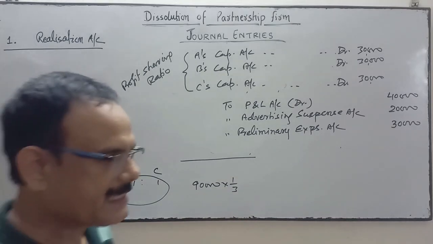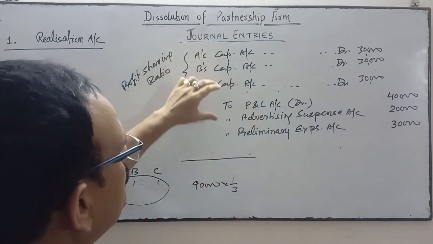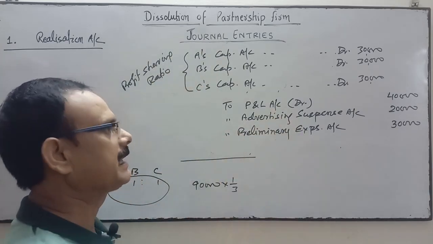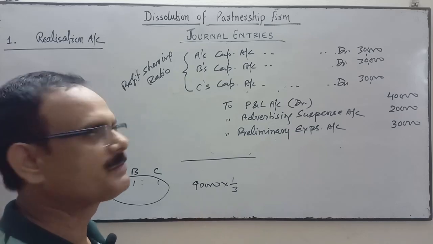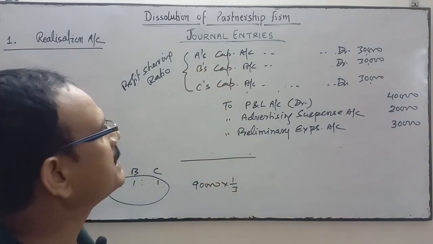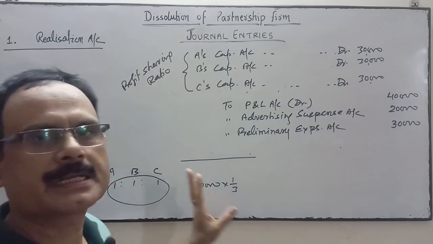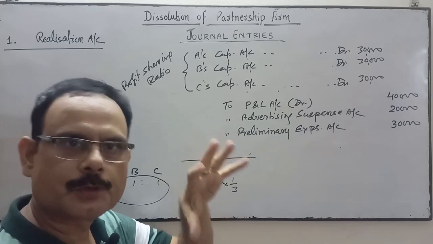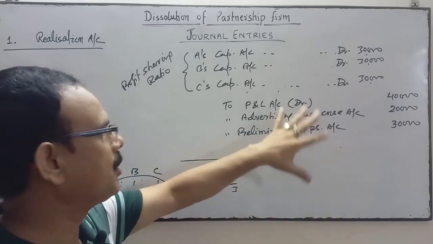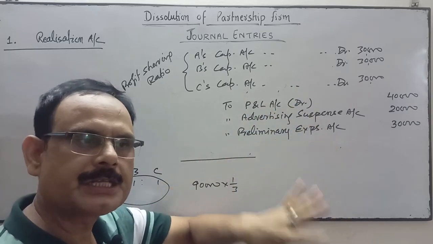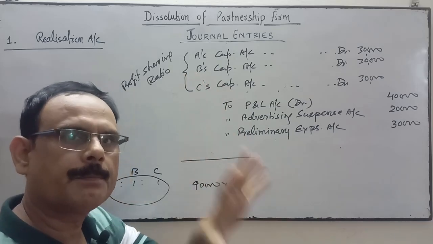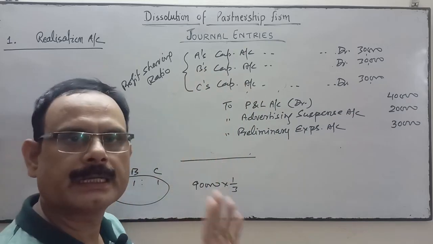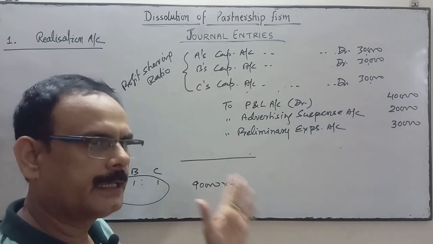So all fictitious assets will be transferred to partners' capital account, and the ledger of these fictitious assets will be closed by transferring to partners' capital account. Which side? Debit side of partners' capital account, because this loss, or deferred revenue expenditure, will be absorbed by the partners only.